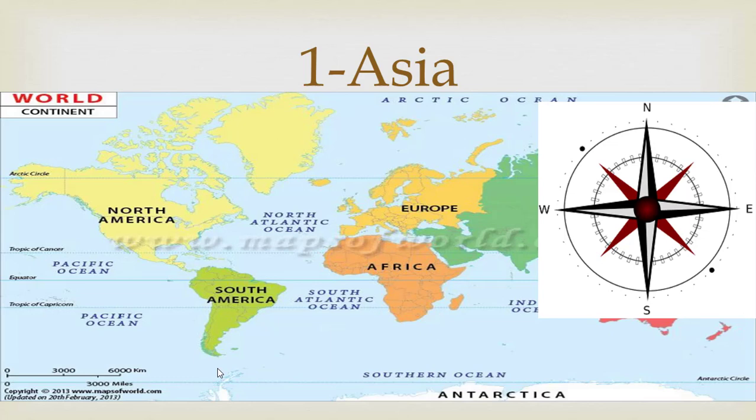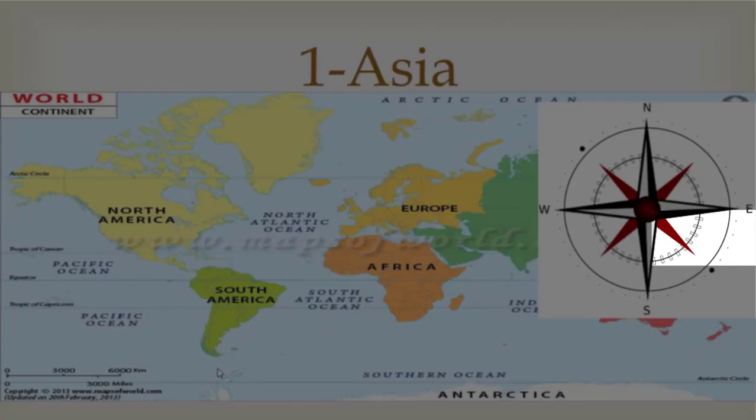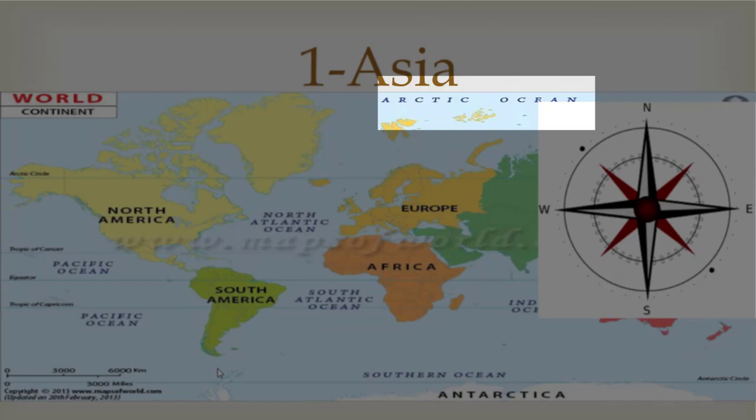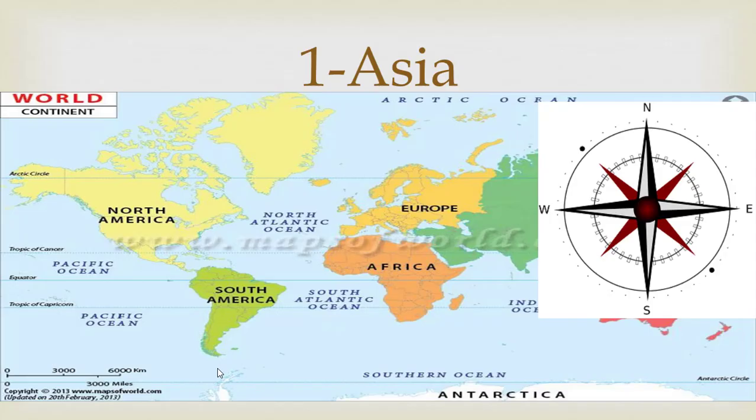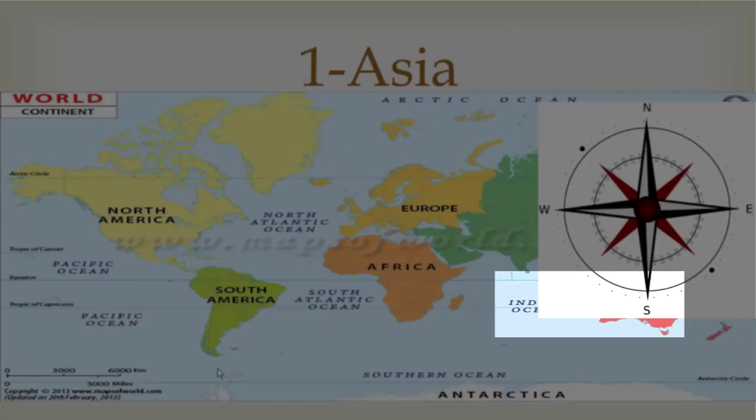What is in the east of Asia? Yes, very right. Pacific Ocean. What is in the north? Yes, very right. Arctic Ocean. What is in the west? Yes, very good. Europe and North Atlantic Ocean. And what is in the south? Very good. This is Australia.